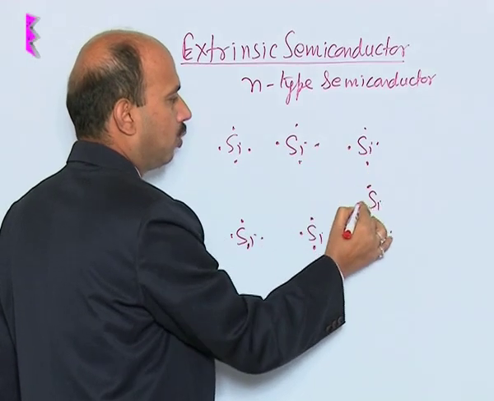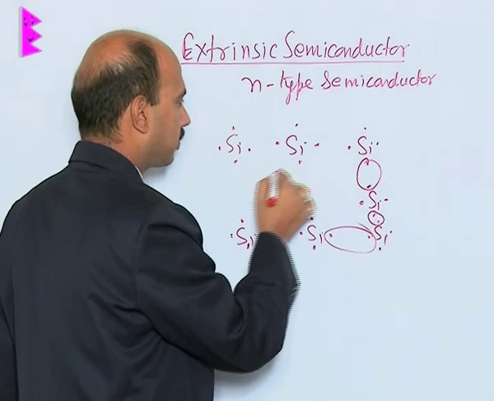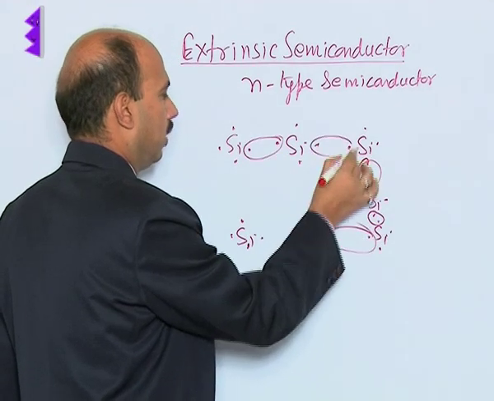These electrons have already formed the covalent bonds in this manner.